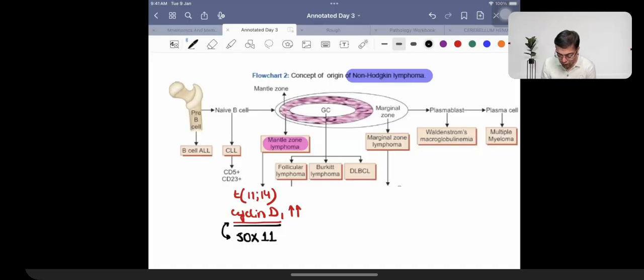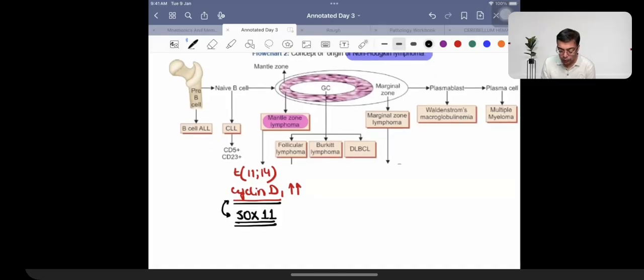SOX11, right? So imagine there are two kids. The two kids are riding a cycle and the cycle is going to be ridden by them after wearing their shoes. When you wear shoes, you remember socks. Wear socks, wear shoes, then ride the cycle. That's going to be easy, and this is what is going to be helpful for you to remember that the patients are going to be having cyclin D1 and SOX11 as a marker for mantle zone lymphoma.